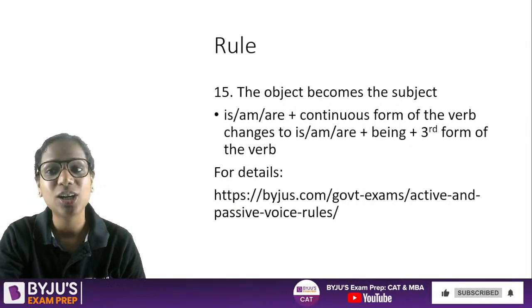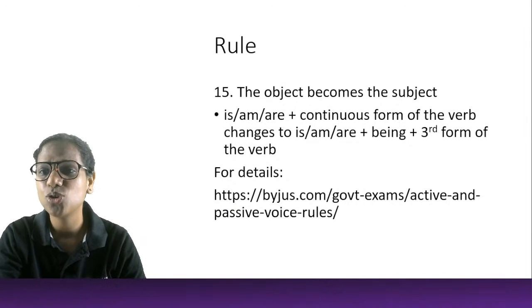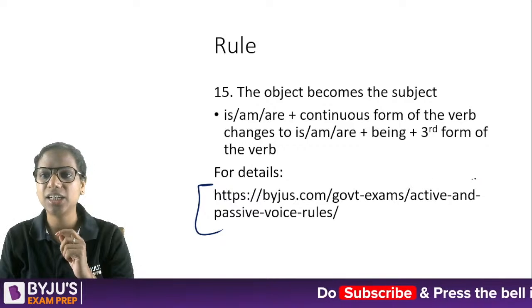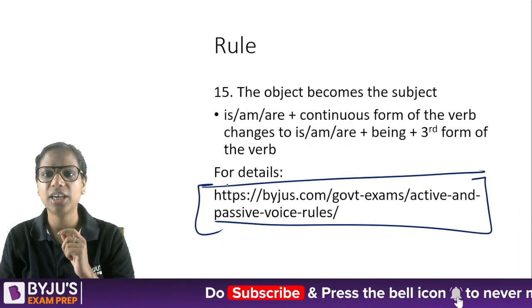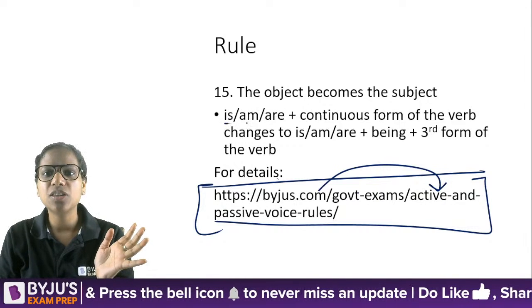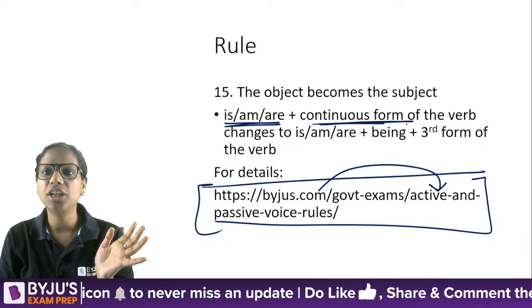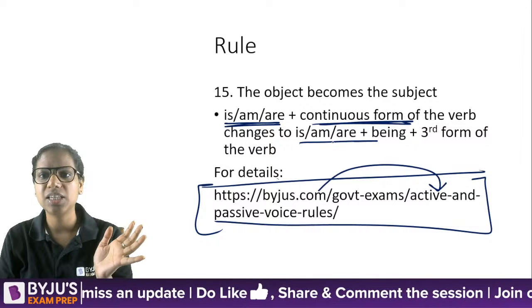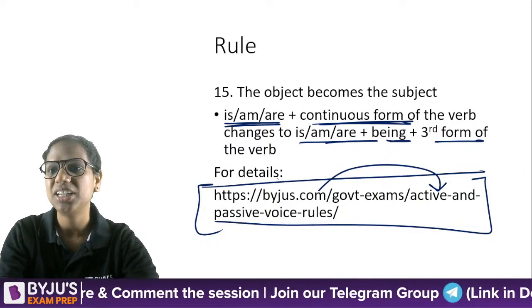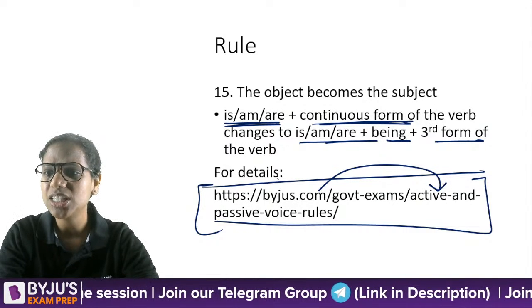Okay. B, no, it's not E, it's B. I think you can read the rules. You can read the rules related to voice and it will be crystal clear to you then. Okay. They are again available on BYJU'S website. So this is the rule here that I have applied. Continuous form changes to this. Is plus being plus the third form of the verb. Being done well.